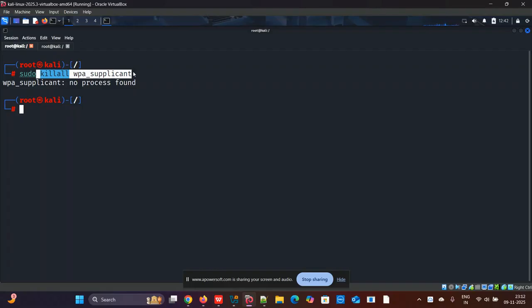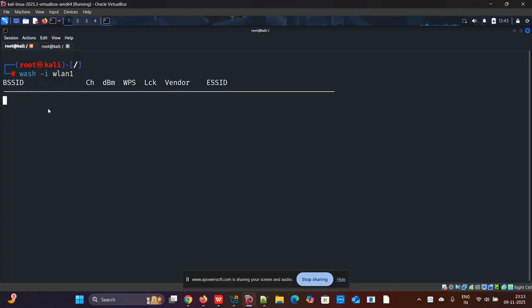Now, once this is done, first I'll scan. Now I'll scan all the Wi-Fi networks. So how to scan? I'll write wash -i, which means the interface, and wlan1 is my Alpha interface. Enter. It will scan and give me all the Wi-Fi within my vicinity. No, it's not working. Again, I'll run.